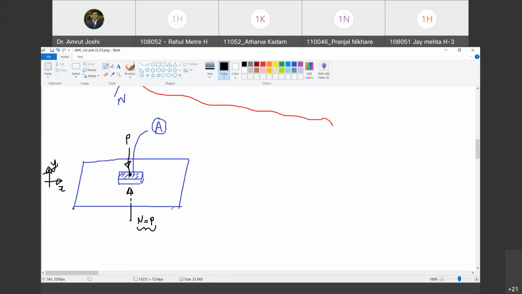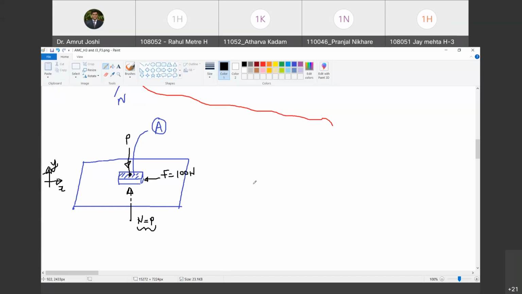Now I am looking at the maximum frictional resistance that can get generated between the bottom surface of the duster and the tabletop. Let me call F the force that I require to commence sliding of this duster over the table. Sliding is impending, it has not yet begun, but F is the maximum force I can apply just before the sliding begins. Suppose that force is 100 Newton. At 100.00000001 Newton, sliding begins.